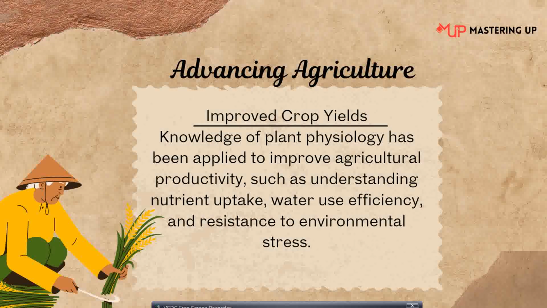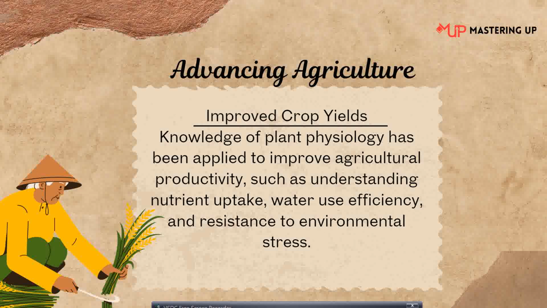Advancing agriculture. Next, advancing agriculture. So after the knowledge about the physiological functions happening in the plant, scientists were able to put that information to use and help in the advancement of the agriculture sector, because at the end of the day, we need food for our growth, food for our health. So, improved crop yields. Mainly the crop yields were able to be improved through advancing agriculture, through the study of plant physiology.